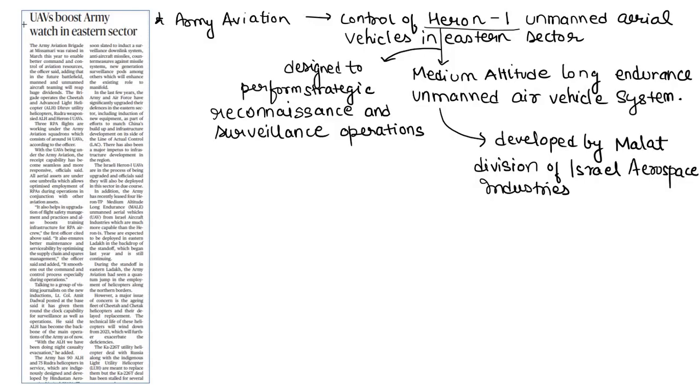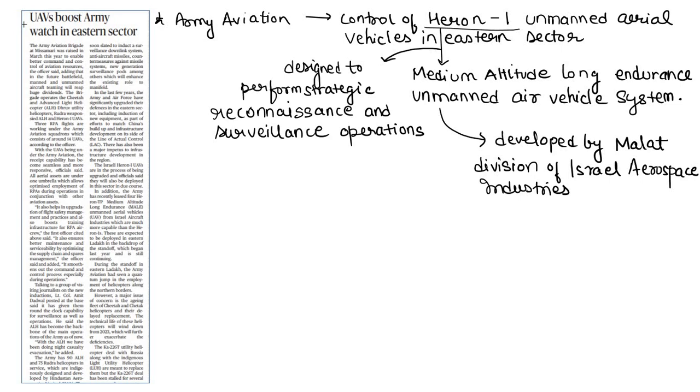Coming on to the next article, UAV. UAV means Unmanned Air Vehicle System. The Army Aviation has recently got control of the Heron-1 unmanned aerial vehicles in the eastern sector. What is Heron-1? Heron-1 is a medium altitude, long endurance unmanned air vehicle system designed to perform strategic reconnaissance and surveillance operations. Basically, it's a surveillance operation that they are going to perform. It is developed by the Malat division of Israel Aerospace Industries. They are not equipped with offensive weapons because their operation is surveillance, to keep an eye.